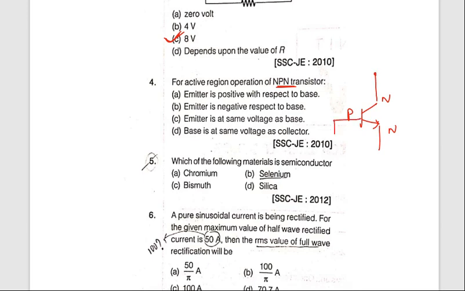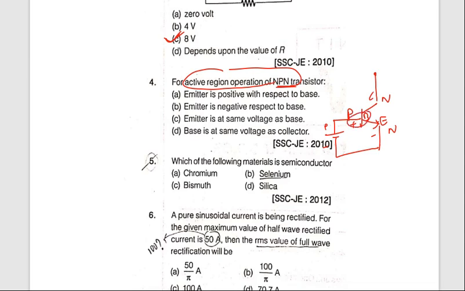At the base you generally apply the voltage. So this is the NPN transistor. For becoming active region operation of an NPN transistor, what we have to do? This has to be positive and this has to be negative. So this is emitter, this is base, this is collector. Based on this, emitter is negative, base is positive.